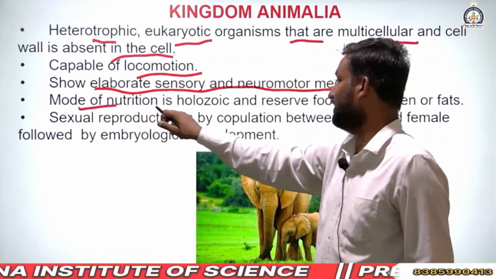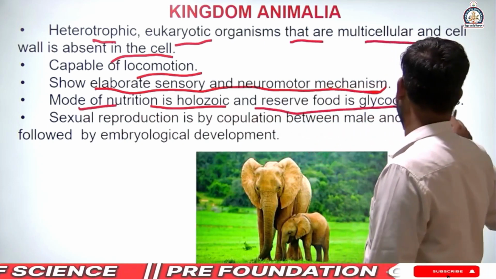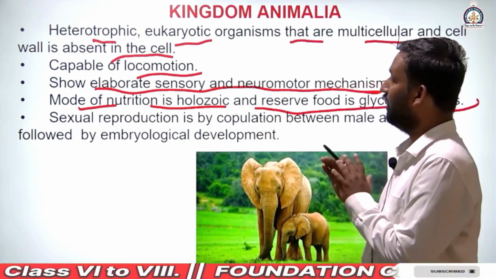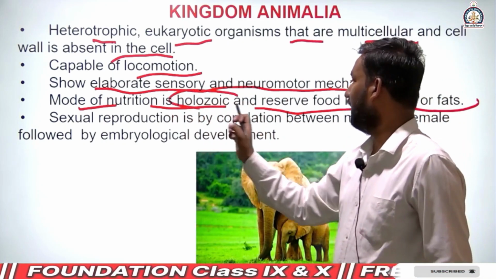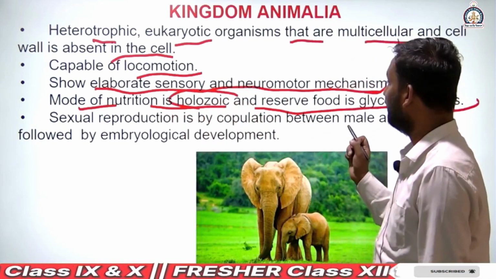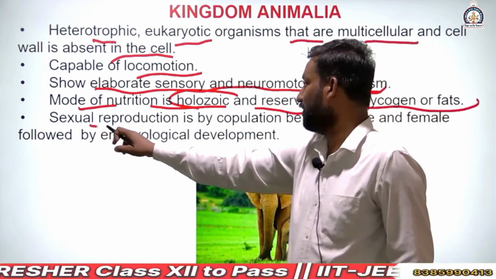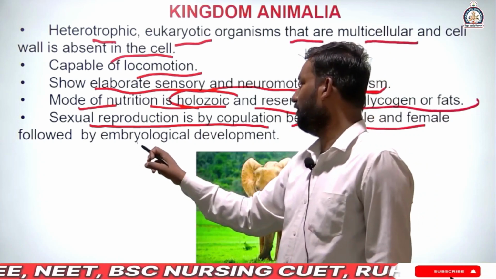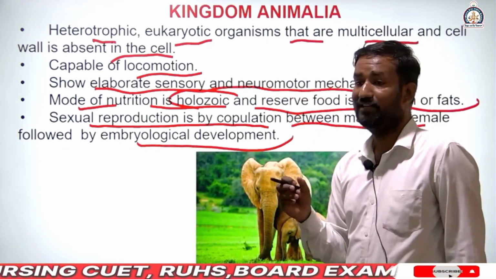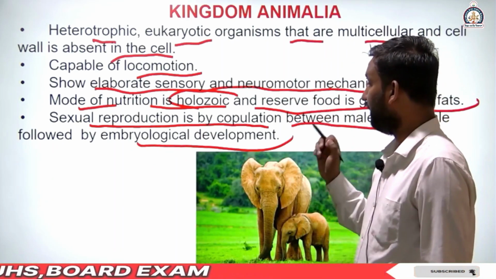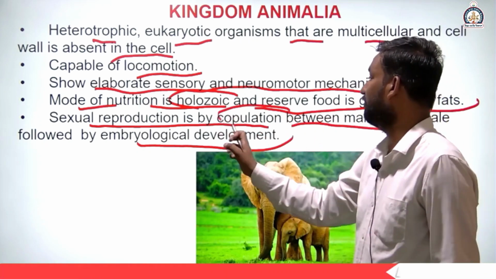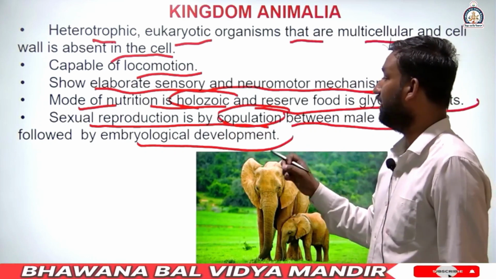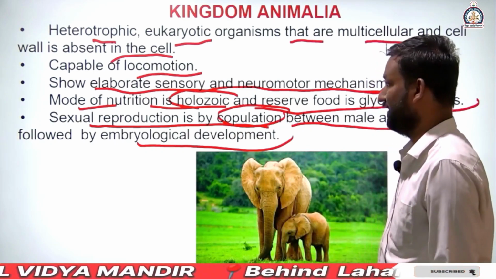In this kingdom, the mode of nutrition is holozoic and the reserve food is glycogen or fats. Sexual reproduction is by copulation, which means male and female meet with each other, and embryological development is present.